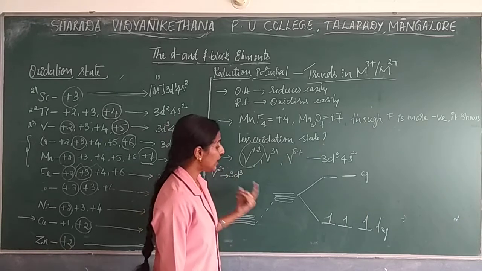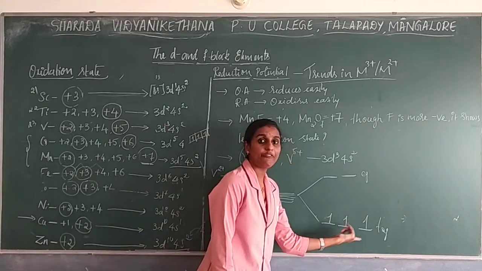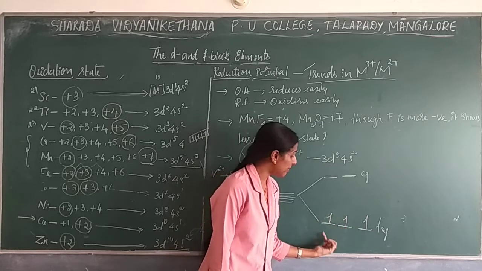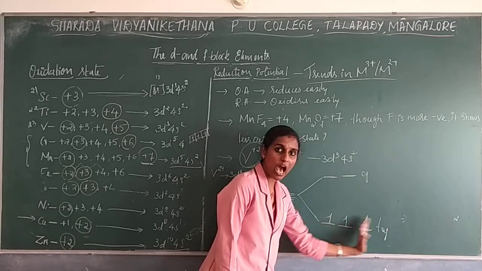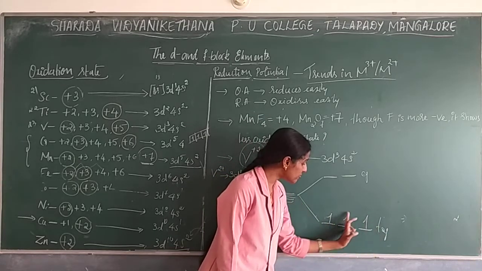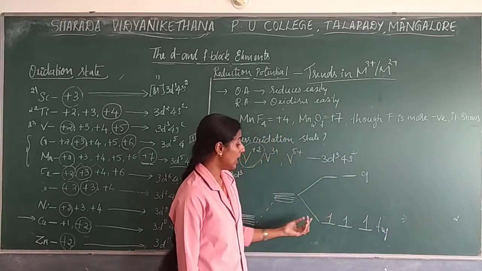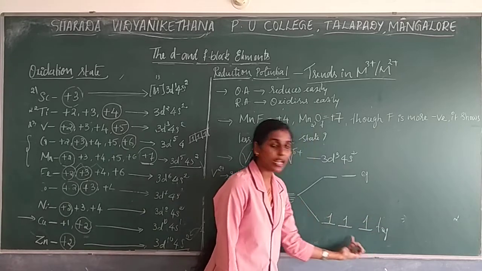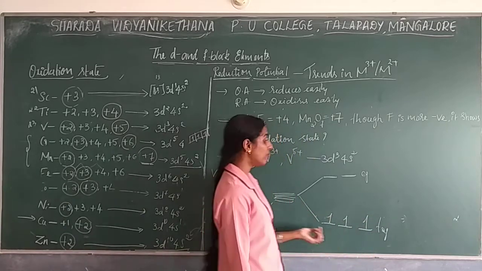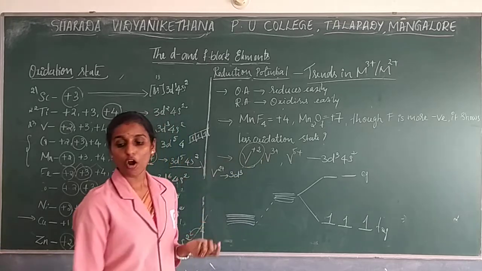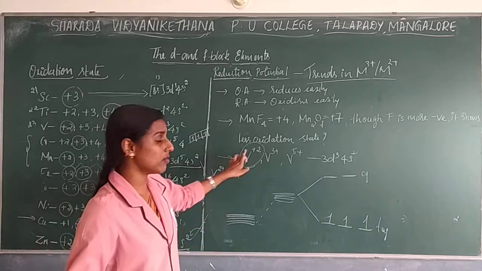So here it attains half filled stability in the splitting. Completely filled would mean all orbitals are filled, right? Here they are not, but these are half filled configurations, which will be shown by vanadium 2+. So that's why this shows more stability.